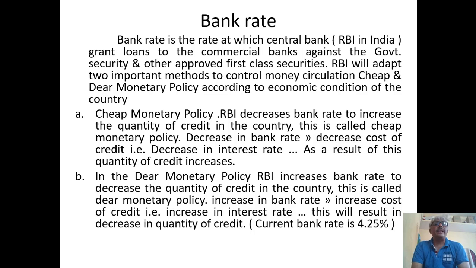So, we can say that through this cheap monetary policy, when the RBI reduces the rate of interest towards commercial banks, the same lower rate of interest will also be transferred to the customers through the commercial banks in the name of market rate. As a result, the quantity of credit increases. As this quantity of credit increases, obviously in the economic system there is an increase in the money supply, which happens in the system to encourage credit as well.